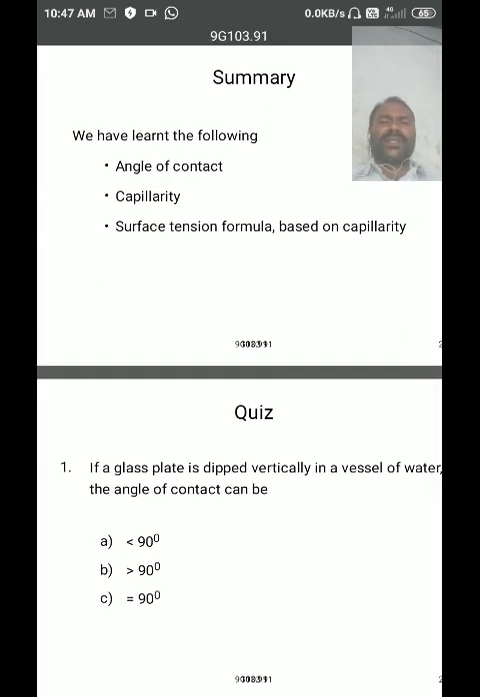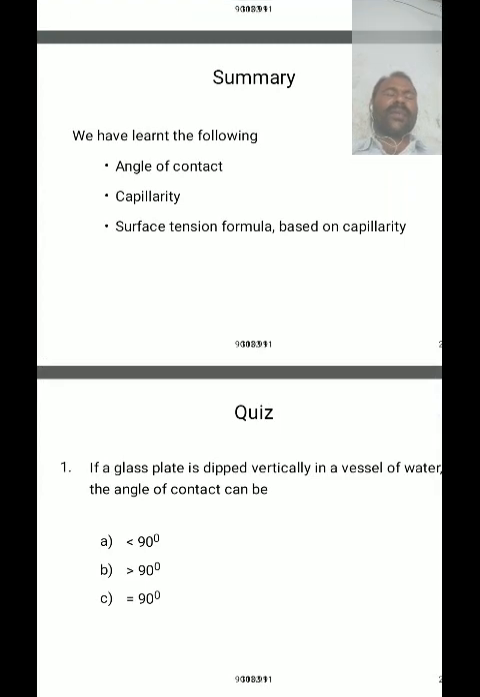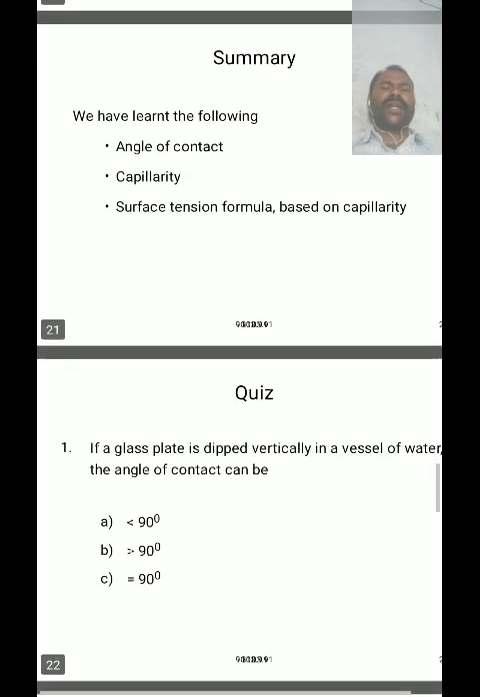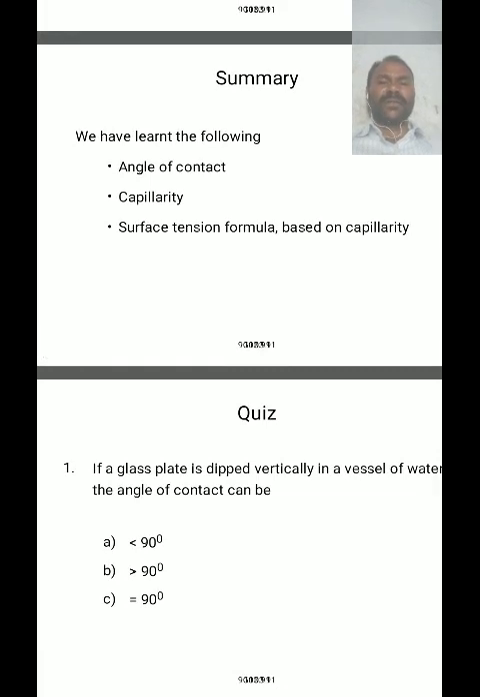What is capillarity? Capillarity is a phenomenon in which the liquid rises or falls inside a capillary tube due to surface tension, when the tube is dipped vertically in a liquid. It is called capillarity or capillary action.